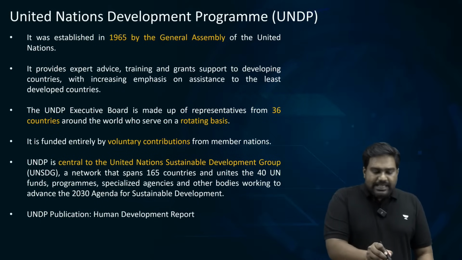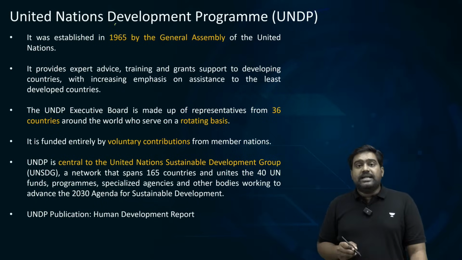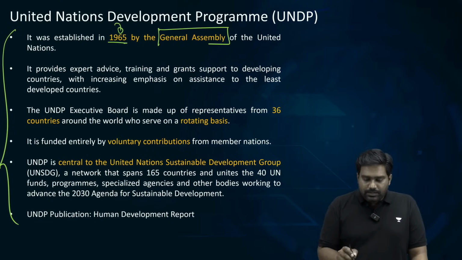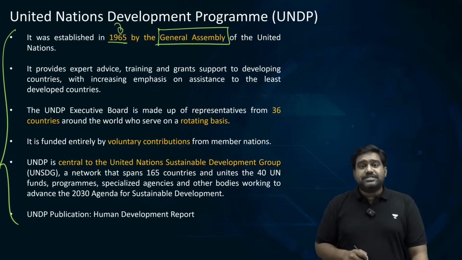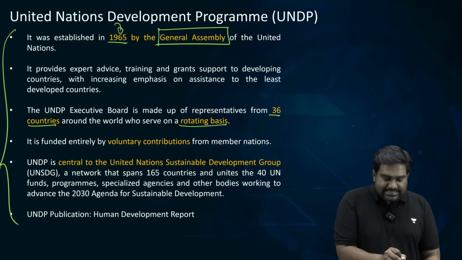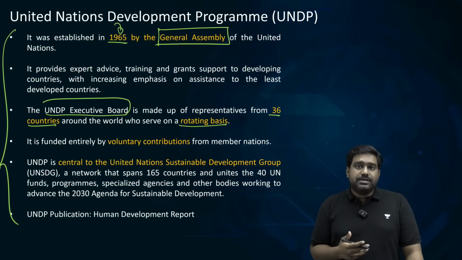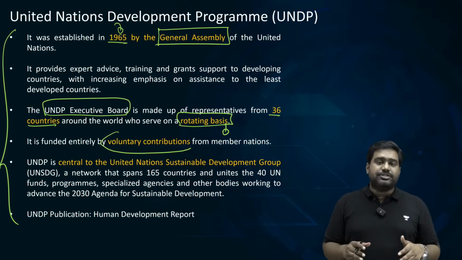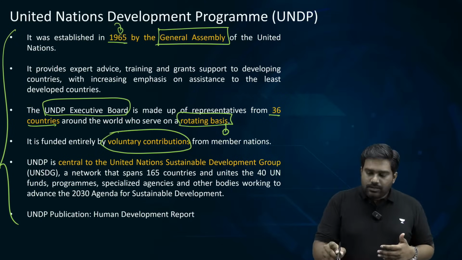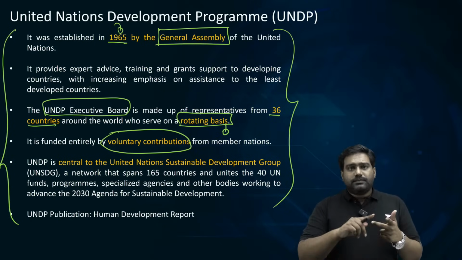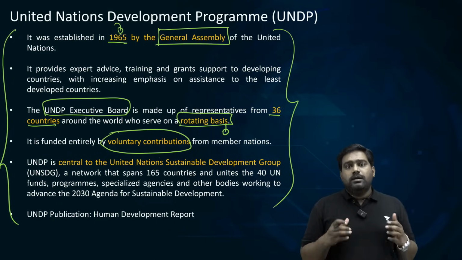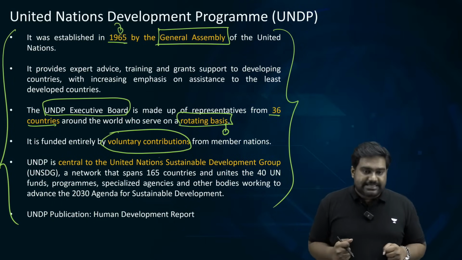Now, please take a look at the basic facts related to UNDP. It was set up in 1965 by the UN General Assembly. It's a very important fact. There are 36 countries which are part of the UNDP's executive board that take all the decisions. They are essentially elected on a rotational basis, and it is entirely funded by the voluntary contributions of the UN member states. So understanding the composition, the mandate, role, as well as the funding of such UN programs and agencies is very important for our exams.